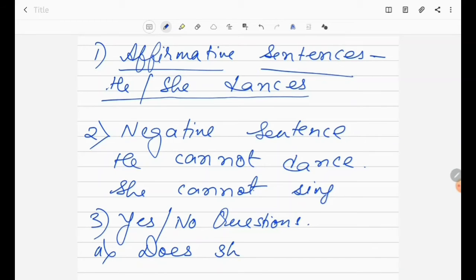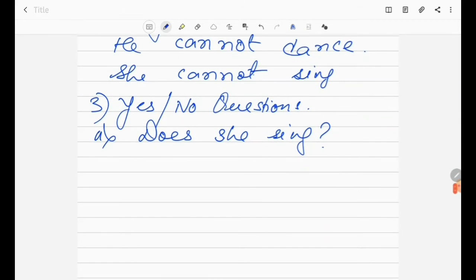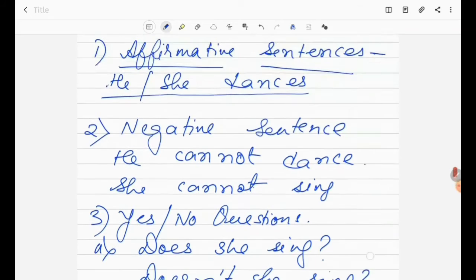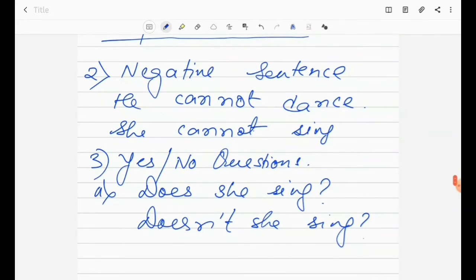Does she sing? Doesn't she sing? So this is the way simple present tense is used in affirmative, negative, yes/no questions and also WH questions.